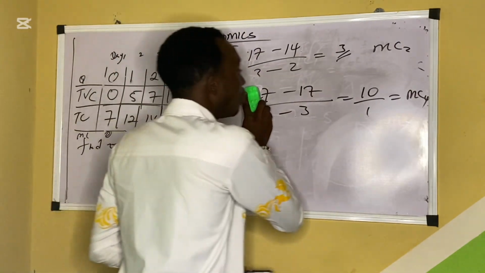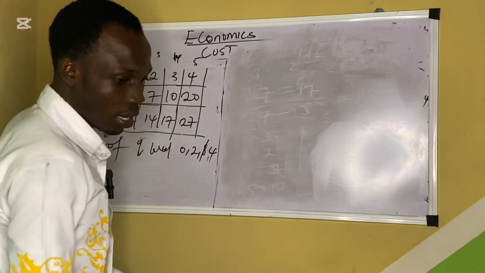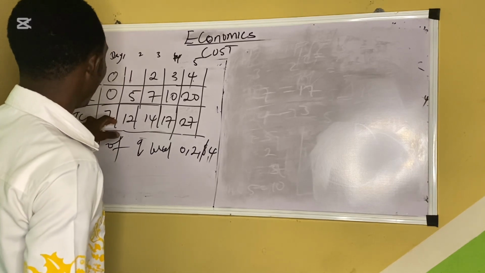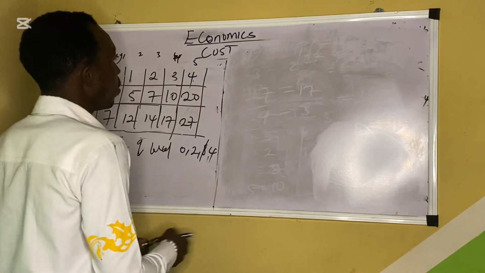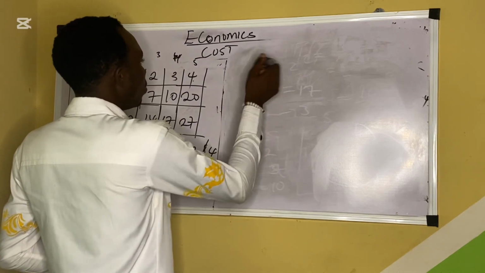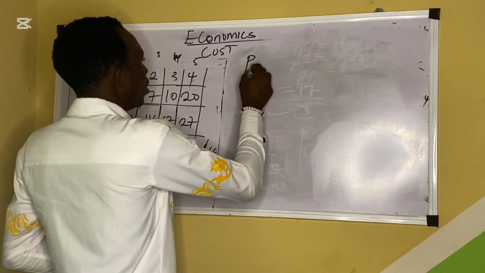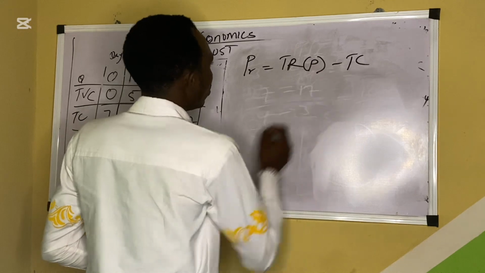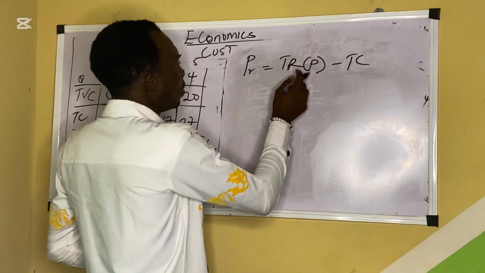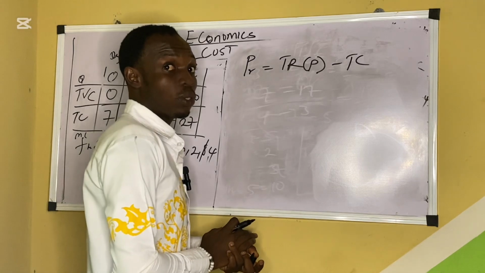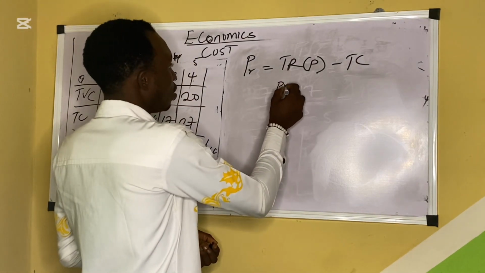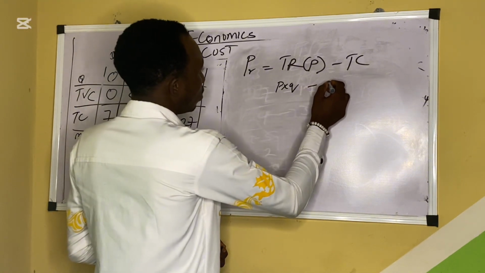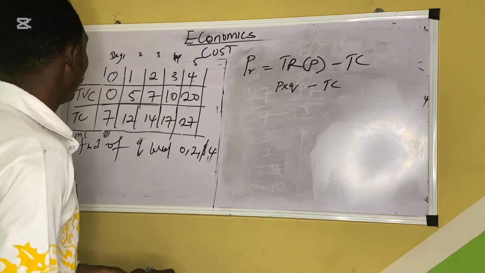So now I've explained that. They now say, if the price of a bag of rice is now $10, how much is your profit or your loss? Now what do you do? We're talking about profit and loss. When you want to know your profit, profit is TR minus TC. Total revenue, meaning how much you are selling what you got, is also known as P times Q. Minus TC. Do you understand it?